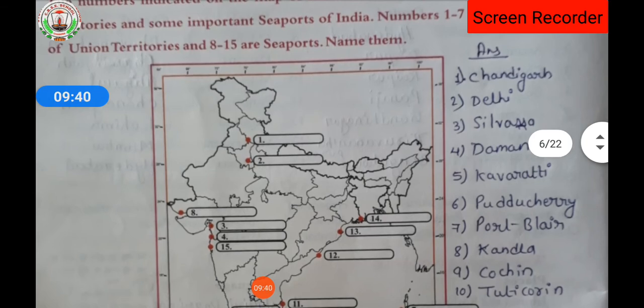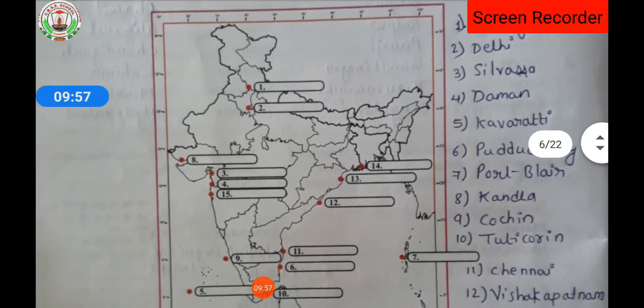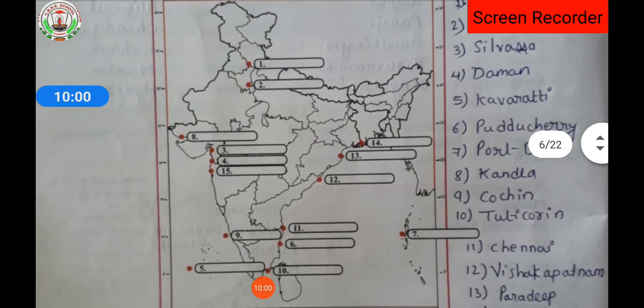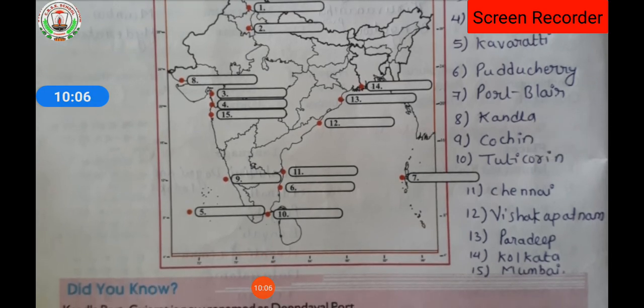You can see here, first one is Chandigarh, second Delhi, then third Silvassa, then fourth one is Daman, fifth is Kavaratti, sixth Puducherry, seventh Port Blair, 8 Kandla, 9 Cochin, 10th, 11th, 12th, like this the answers are being given. So you can see here Visakhapatnam, Paradip, Kolkata, Mumbai. So these are the seaports from 8 to 15 and 1 to 7 are the union territories. So this you have to write in the blank spaces of India's map.